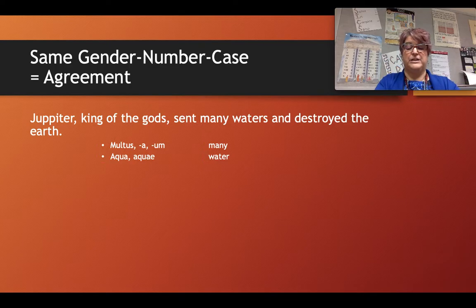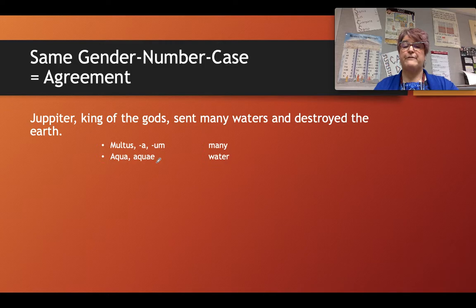If you look at the adjective for many, you should see the us, the a, and the um, and that tells us that it belongs to first and second declension. So when you go to choose an ending for it, it must be from that bottom left side of the noun and adjective chart. Aqua, aquae has a genitive form that ends with ae. That ae makes this a first declension noun. And so because it is a first declension noun, we will find its ending on the chart on the top left side of the chart.